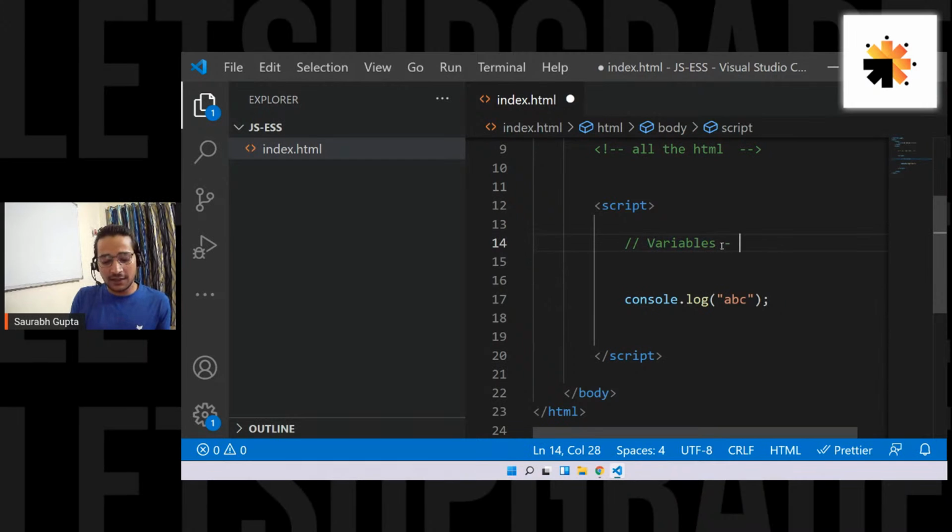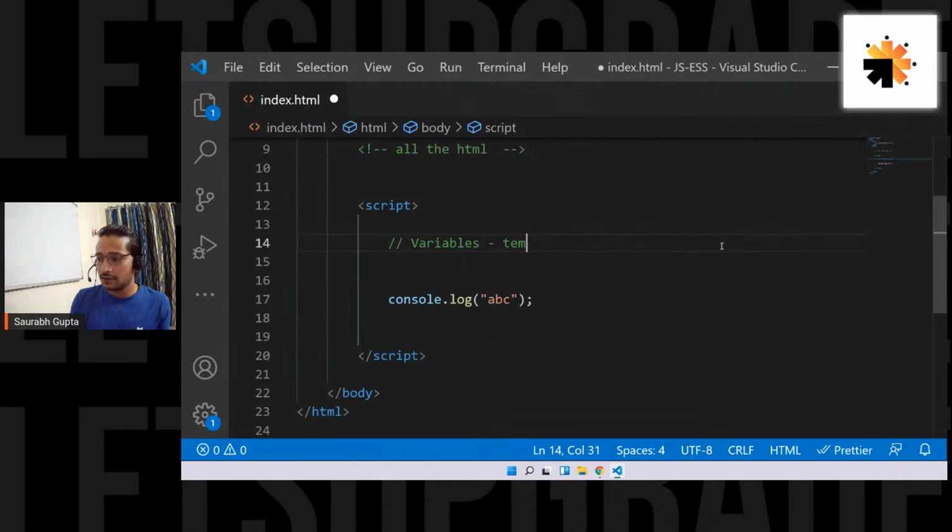Variables are nothing but a temporary memory location. Variables can be considered as a temporary memory location. That means on a program, if I want to use some data, I need to create it. And as soon as I create it, inside my memory, a memory location is getting reserved to store that data.